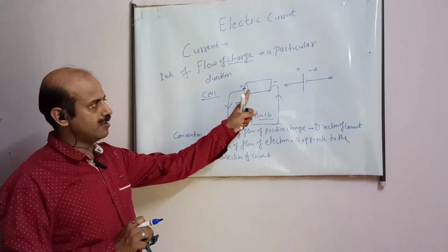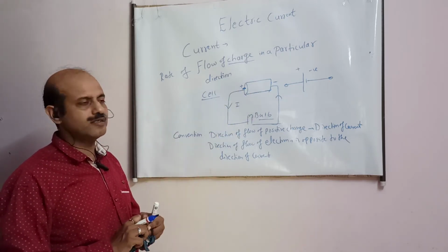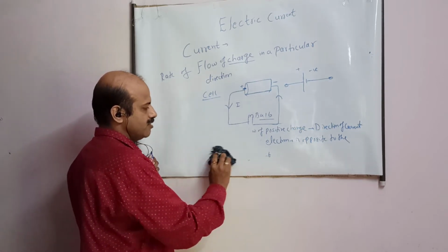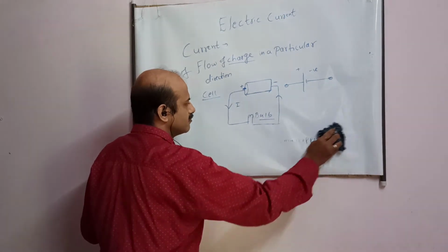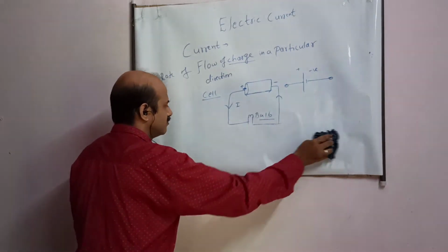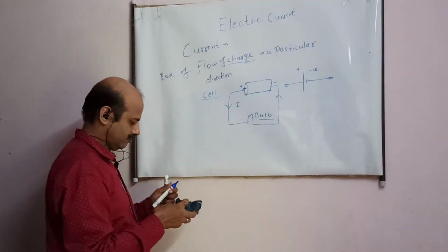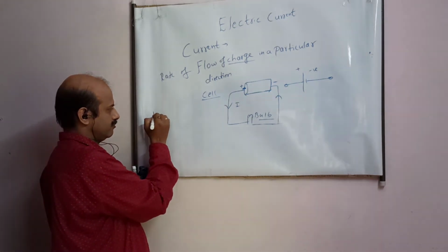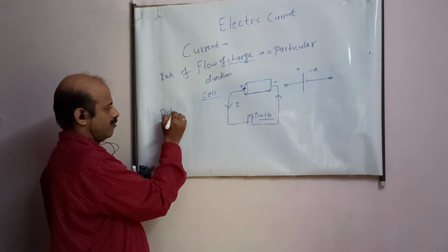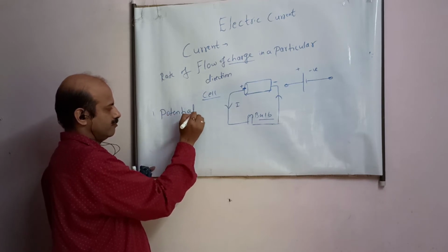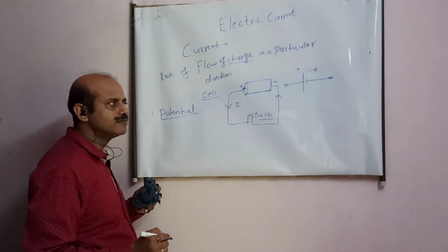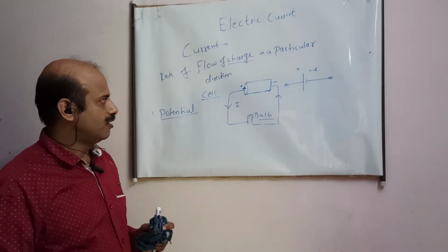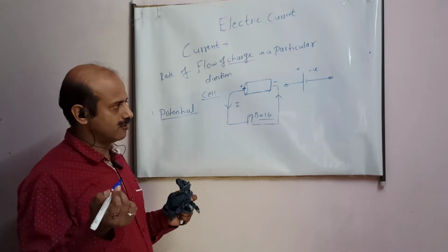But before I proceed further to this cell, we have to understand one word, student, known as potential or potential difference. This term you have to understand, student. Potential. Then only you can understand the mechanism of flow of electric current. To understand this potential, let us take an example.